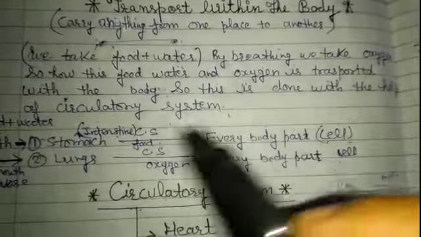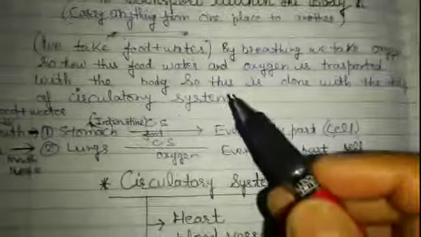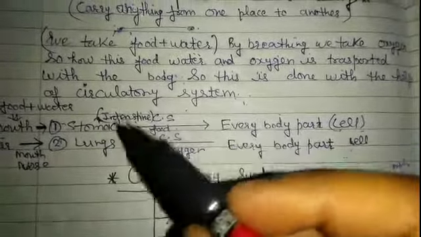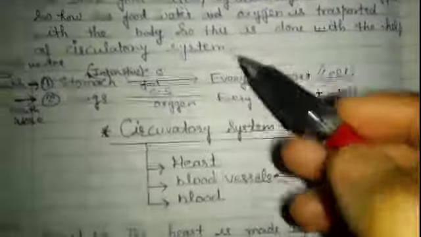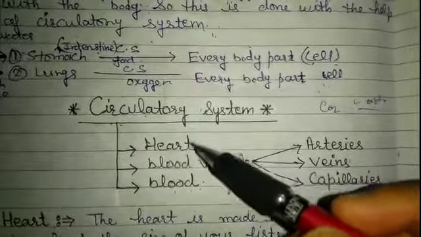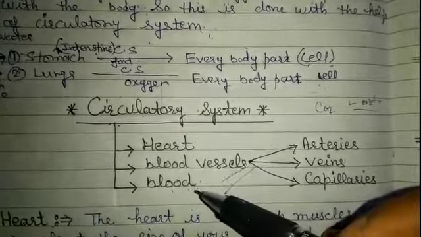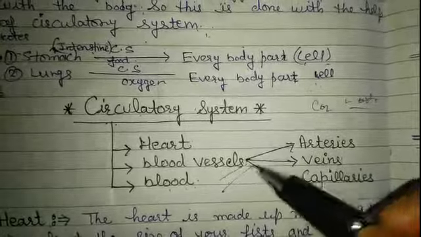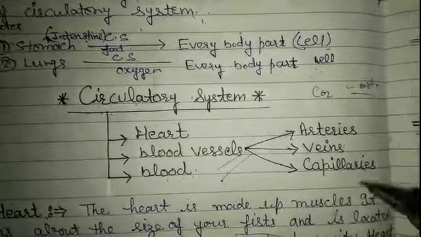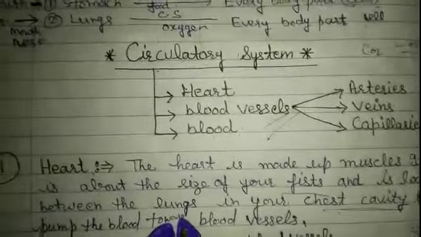And how are these materials transported? These materials are transported with the help of the circulatory system. The circulatory system comprises three parts: heart, blood vessels and blood. Blood vessels are further of three types: arteries, veins and capillaries. Let's understand all these one by one.